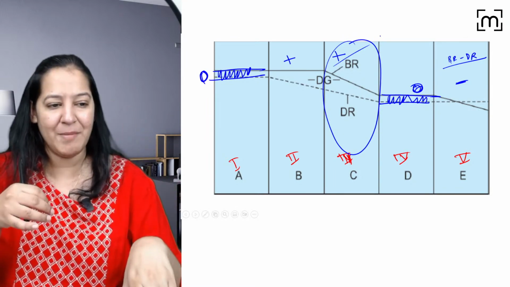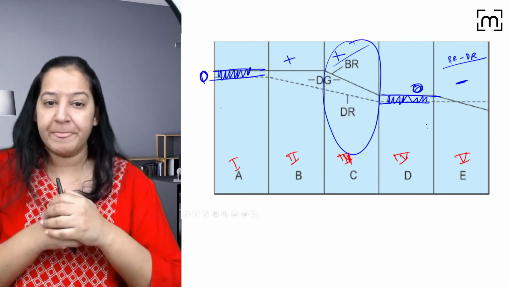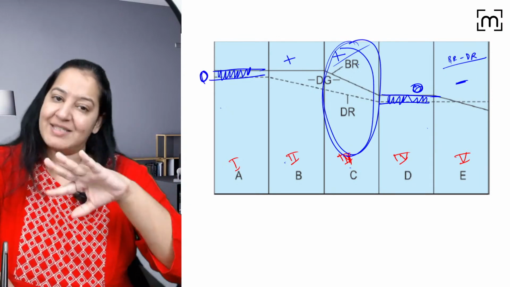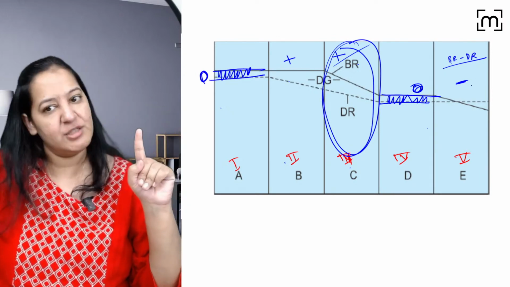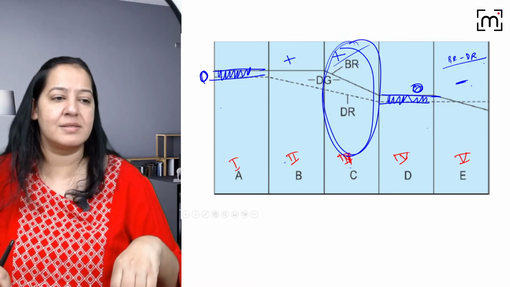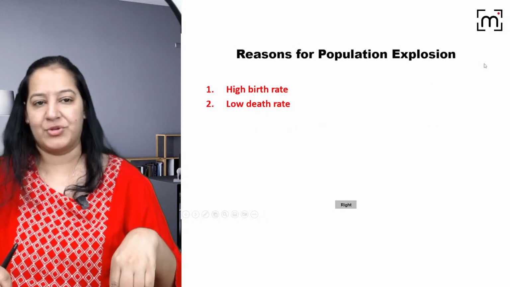Got my point? Yes, Ayush. So in stage 1 and 4, it's 0. In stage 2 and 3, it's positive, but more positive in stage 3 as compared to stage 2. And in stage 5, it's going to be negative. Is it clear? Give me a thumbs up if it is clear. So that is about the growth rate, right?